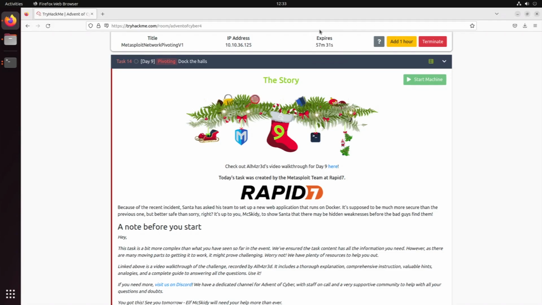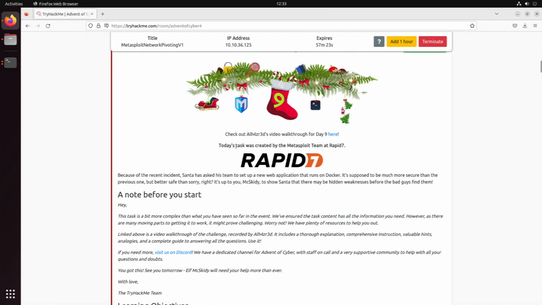So, pivoting, dock the halls. Today's task was created by the Metasploit team at Rapid7. Wow, that's cool. Okay, so a note before you start, I already said it in the intro, this task is a little bit more complex, but they've ensured that the task content has all the information in it.